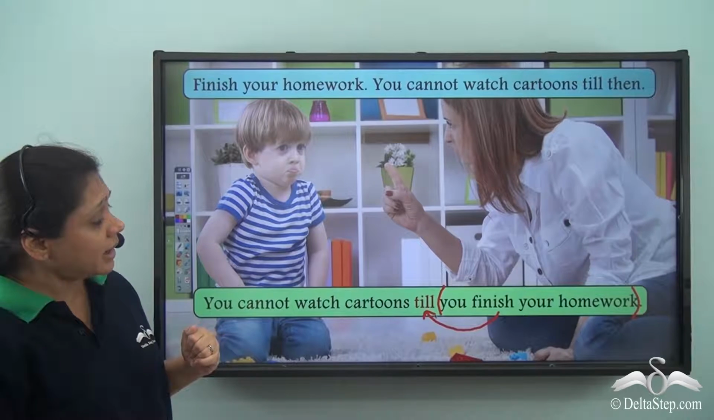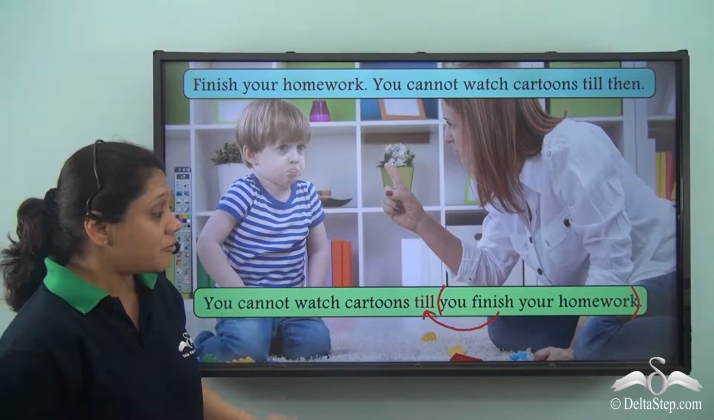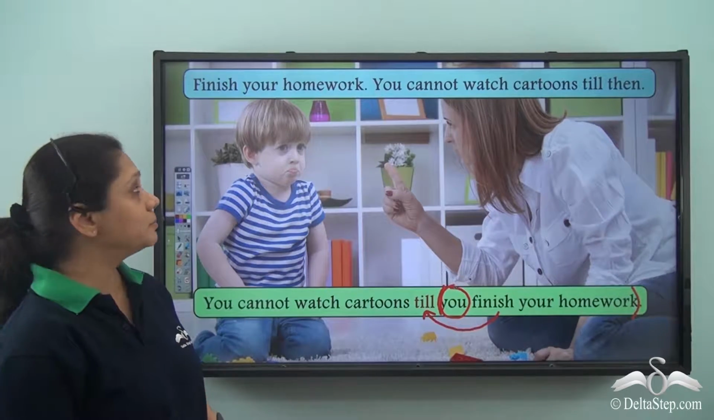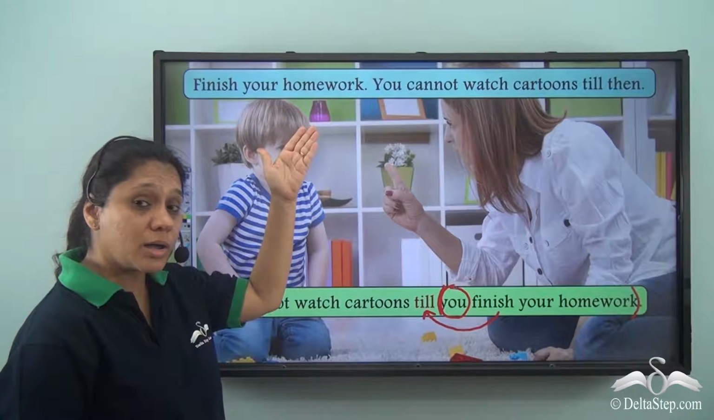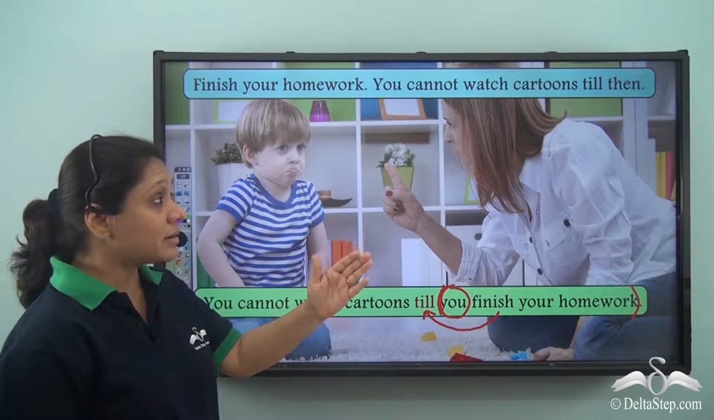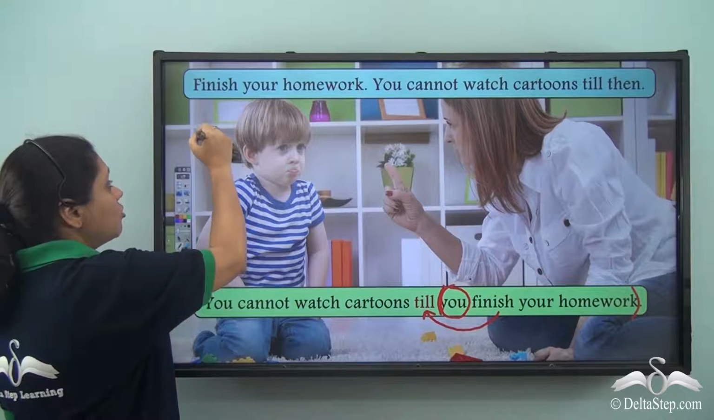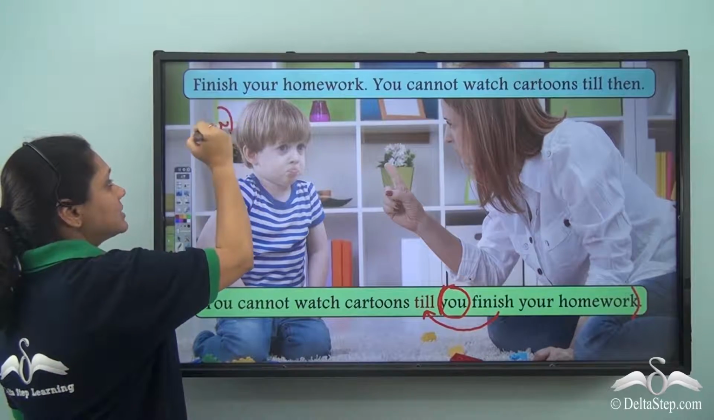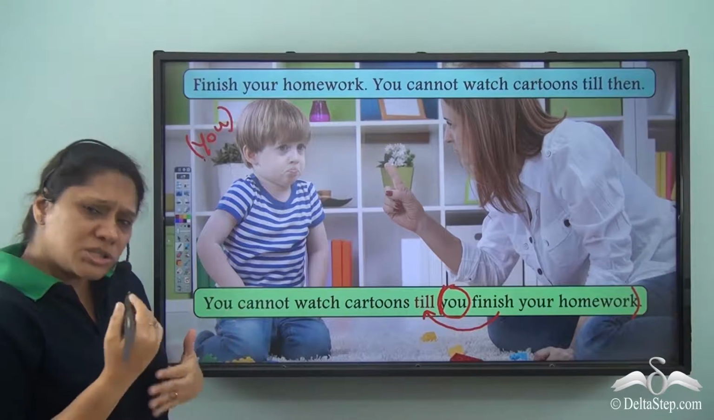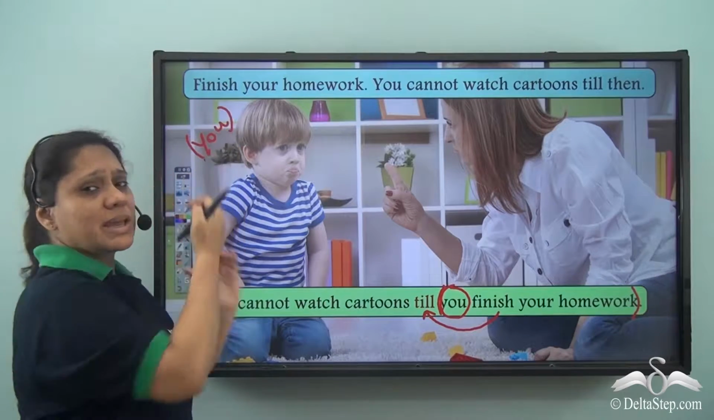Now you will say that the condition was finish your homework. Where did we get this you from? Let us understand. Finish your homework actually means you finish your homework. The mother is giving an order to the child to finish his homework. This you is actually missing in the sentence. The subject is missing in this sentence. Most of the times when we give orders, we can choose to not say the subject.